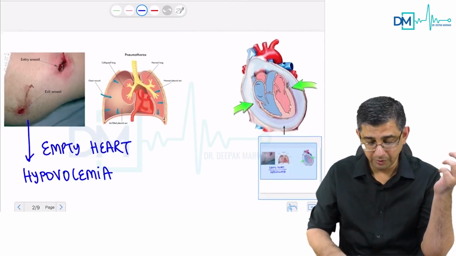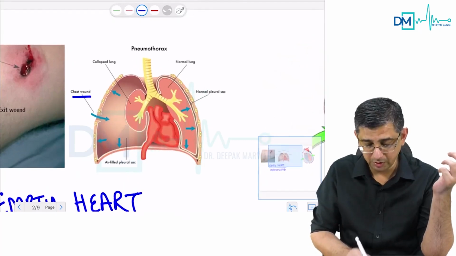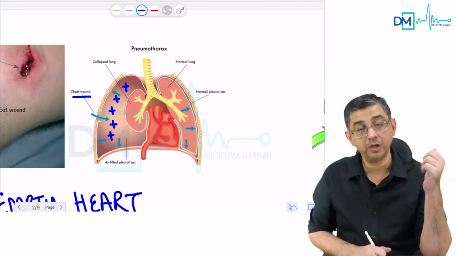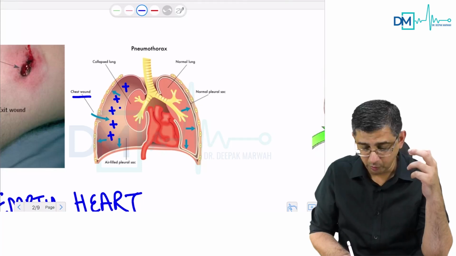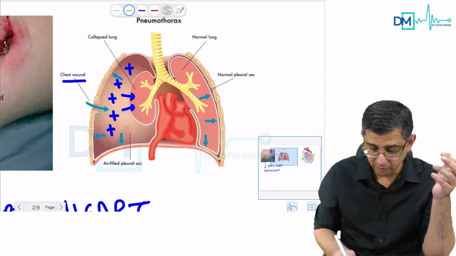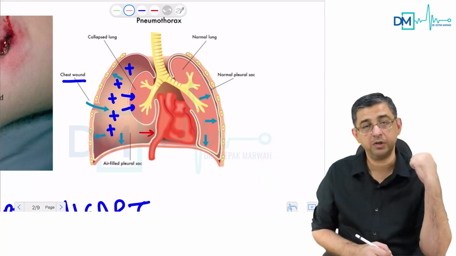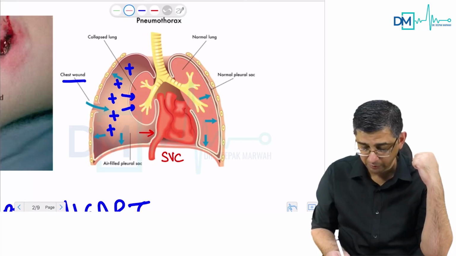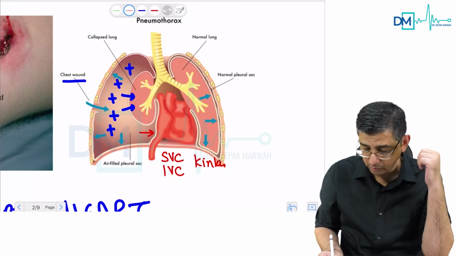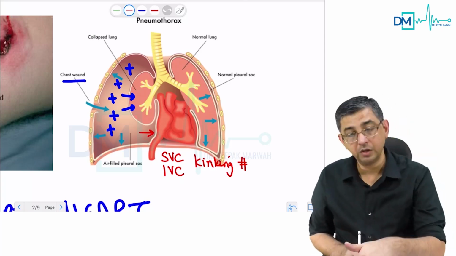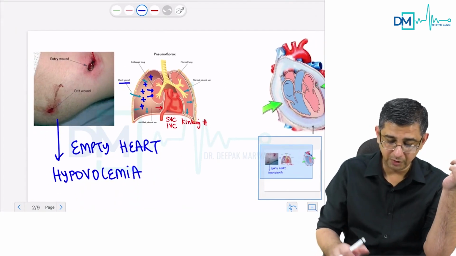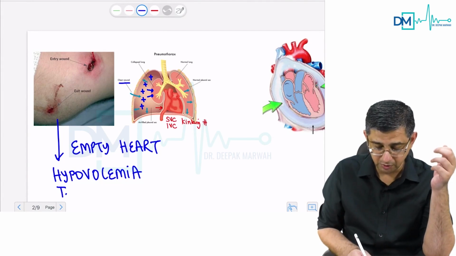Another cause for this could be that the person has sustained a bullet injury to the chest. In this case, you can see that the air will rush into the chest cavity of the patient, and it will cause the pressure in the chest cavity to turn positive. This positive pressure will put pressure on this lung. It will cause this lung to collapse. But apart from this, I'm also worried about the fact that this pressure will also cause kinking of the superior vena cava and inferior vena cava. You can see that the positive pressure will result in compression of the SVC and IVC. Due to kinking of the great veins, the venous return to the heart will definitely be compromised. And if the venous return is compromised, then if input is less, output will also be less. So therefore, another reason why a person could be having the same presentation of pulselessness is presence of tension pneumothorax.